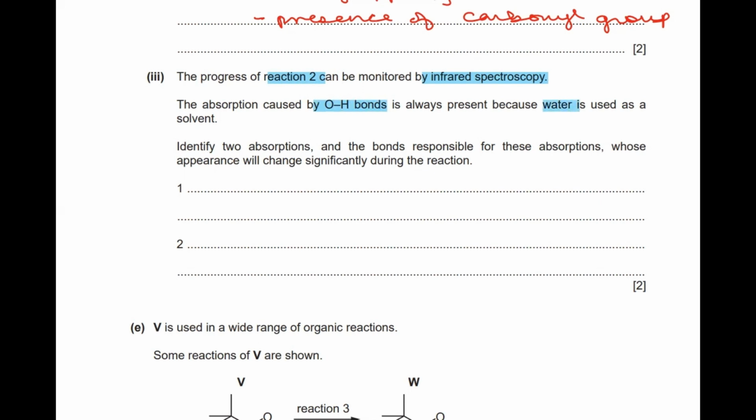Water is being used as a solvent, so whenever water is used as a solvent, the presence of the OH bond will be observed in the infrared spectrum. So they're asking you to identify two absorptions other than OH, and the bonds responsible for these absorptions, whose appearance will change significantly during the reaction.